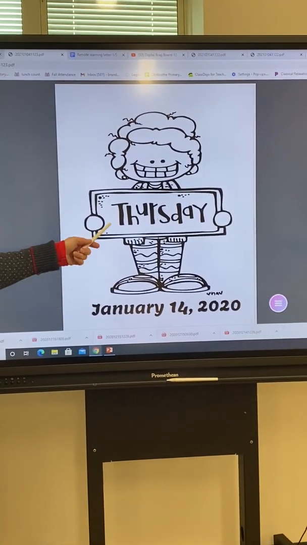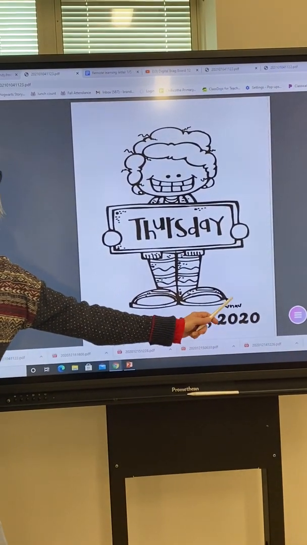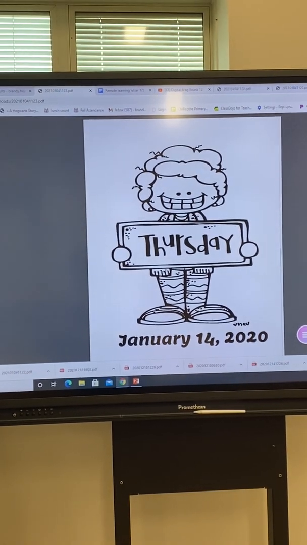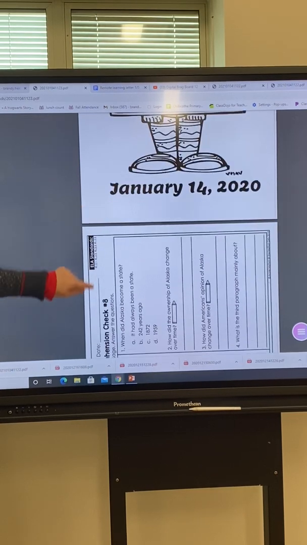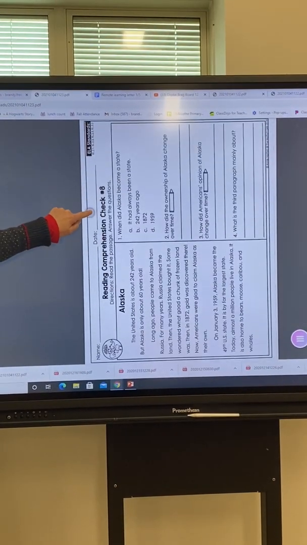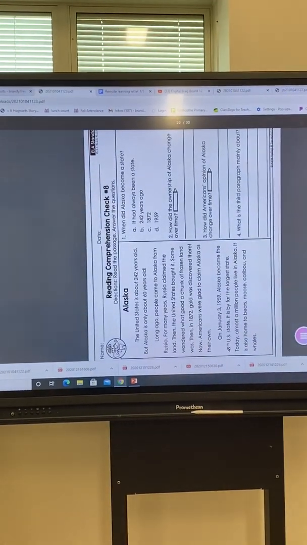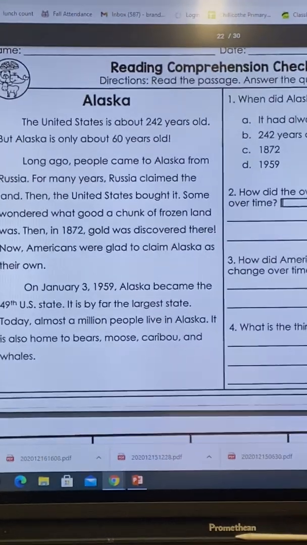Today is Thursday, January 14th, 2021. It is no longer 2020. We're in 2021, and we are ready to get started with our reading comprehension. Now, I'm going to go ahead and turn mine around, and if you need to do so, go ahead and do that too. Today, our topic is Alaska.